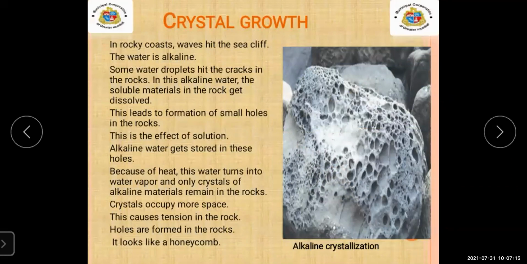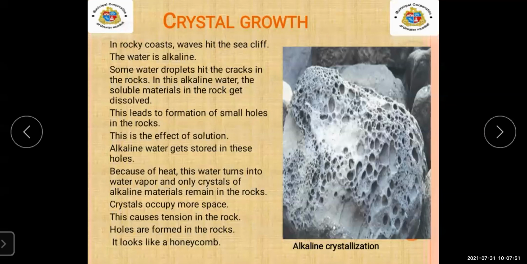Next is crystal growth. The third main reason of mechanical weathering is crystal growth. Now, what is crystal growth? See, in the rocky coast areas, waves hit the sea cliff. Now, first, what is a sea cliff? A sea cliff is a very high area of land with a very steep side, especially one that is next to the sea.